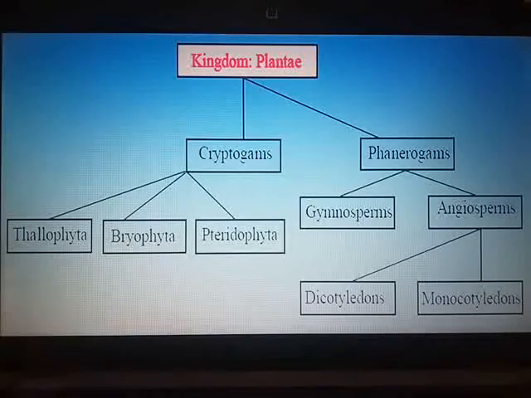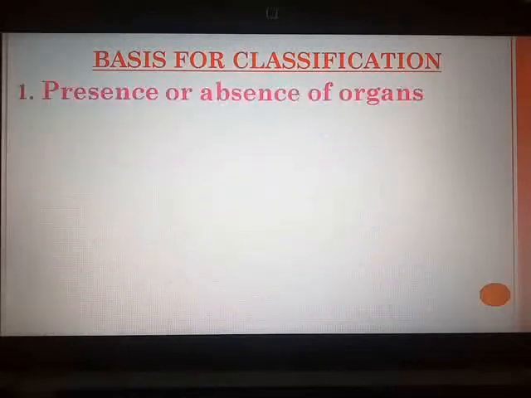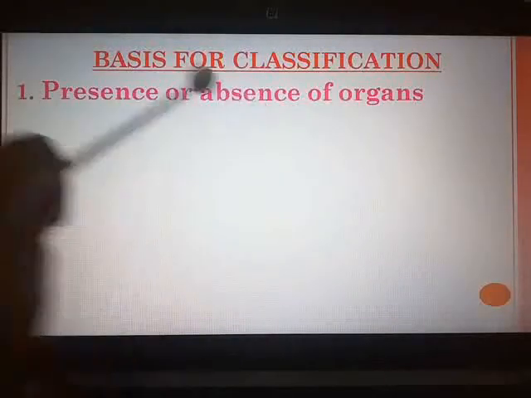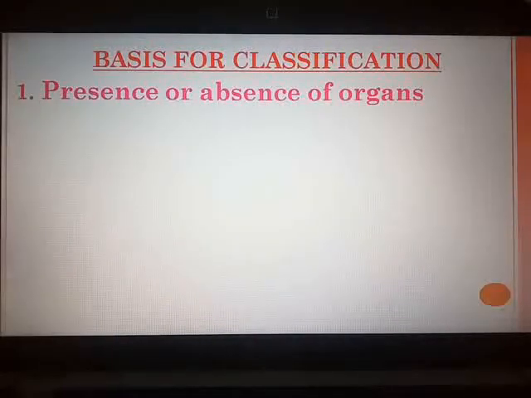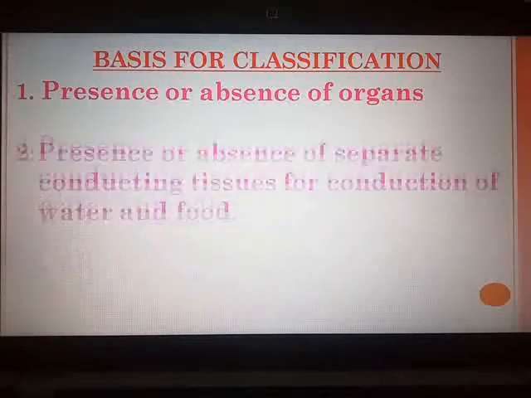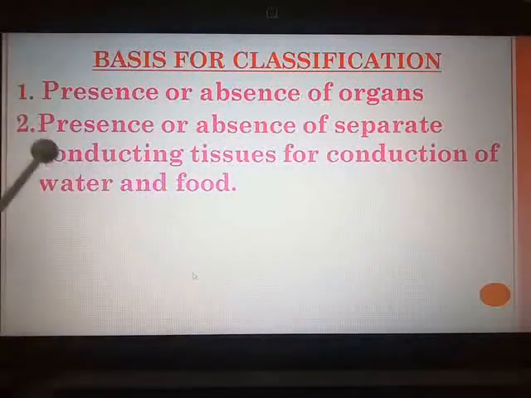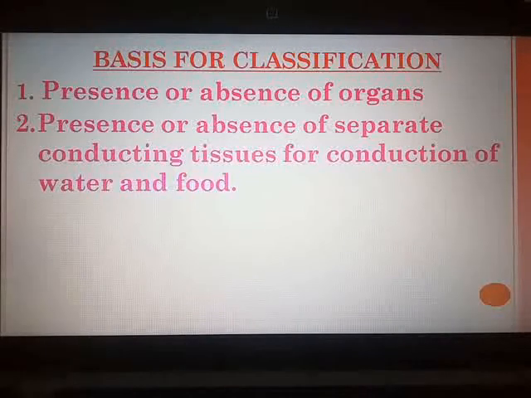Now we will see the different principles, the basis for the classification of plants. The first principle for the classification of plants is the presence or absence of certain organs. Next is the presence or absence of separate conducting tissues for the conduction of water and food.